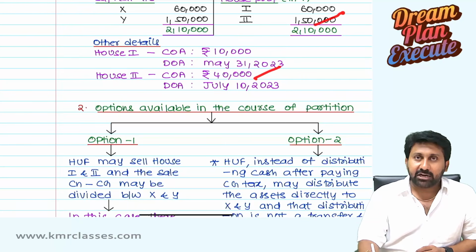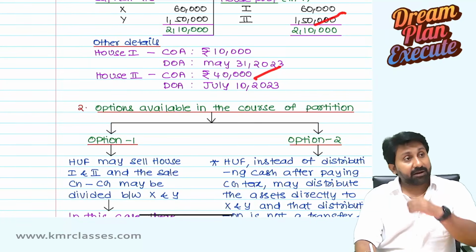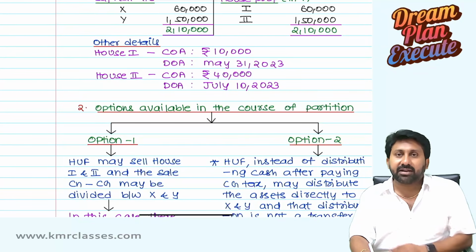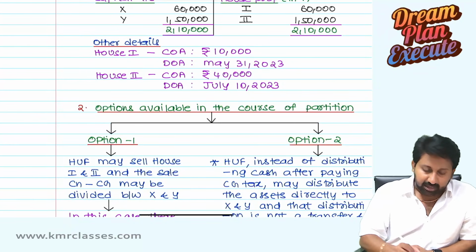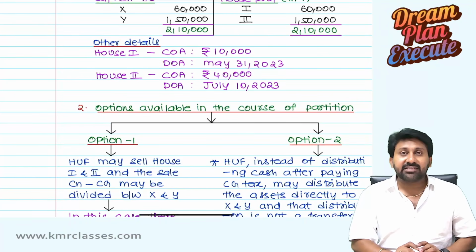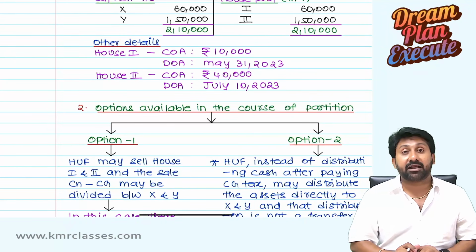40,000. Sell to outsider at 1,50,000. Capital gains 1,10,000. 10% comes to 11,000. 1,10,000 minus 11,000 comes to 99,000. Give that 99,000 to Y. This is one way. In this case, there is an immediate payment of capital gain tax.